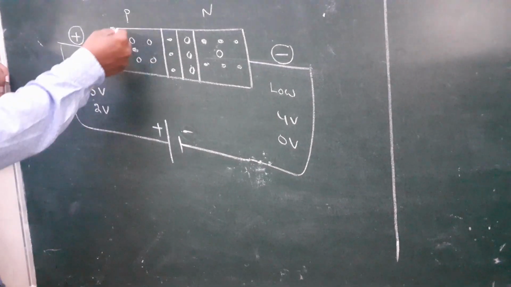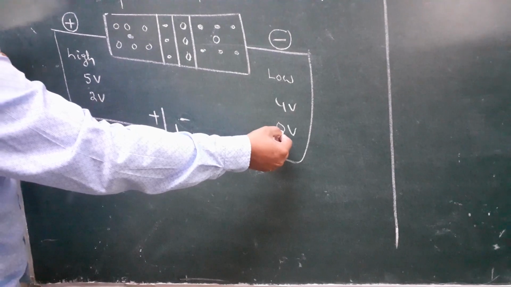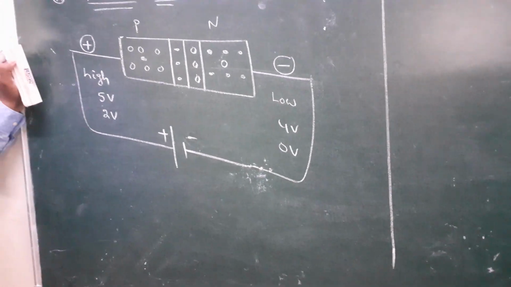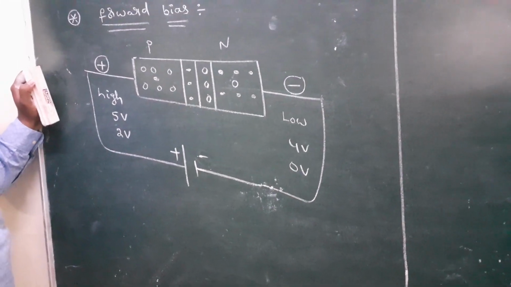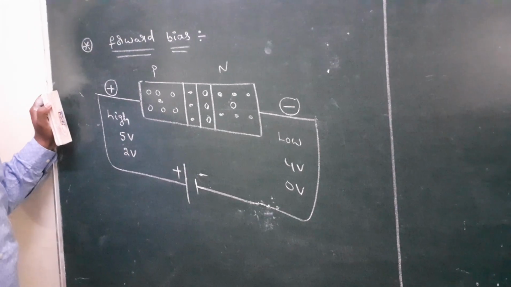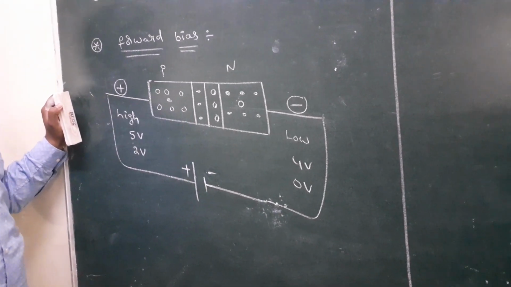That means P is connected to high, N is connected to low. That bias is also said to be a forward bias. Simply, P connected to the high voltage, N connected to the low voltage is said to be a forward bias.